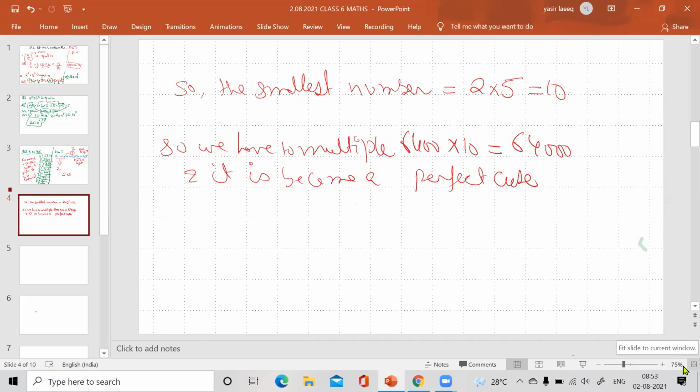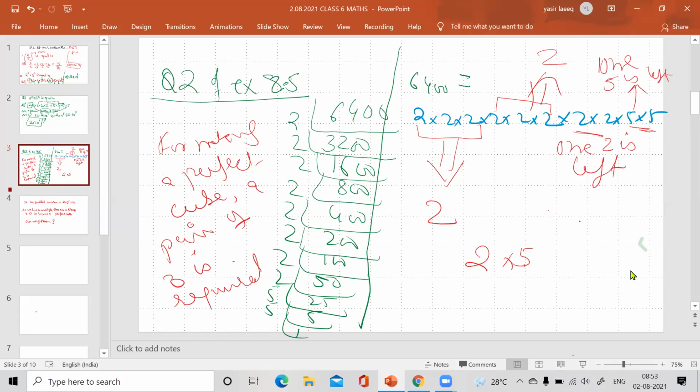And the next part: also find the cube root of the product. The cube root we have to find is of 64,000. What we do again is factorize it and make groups of 3.